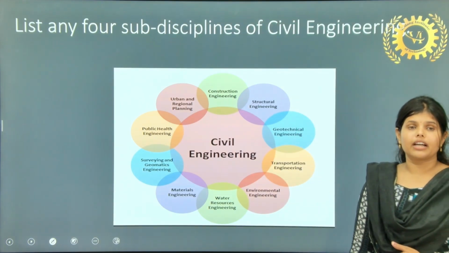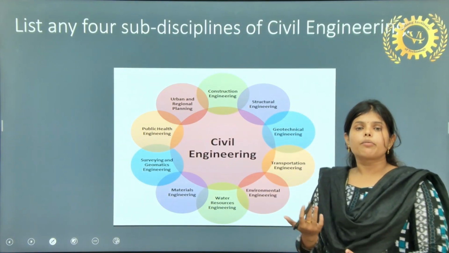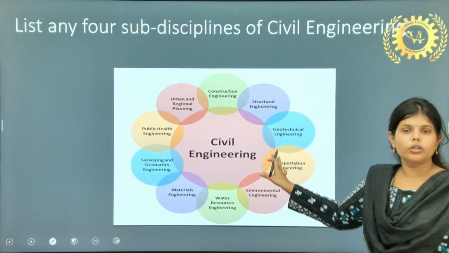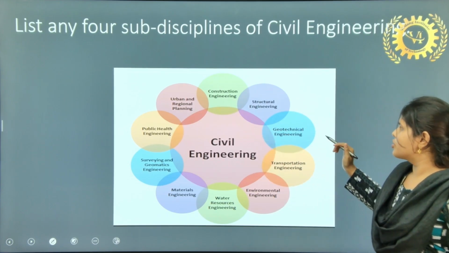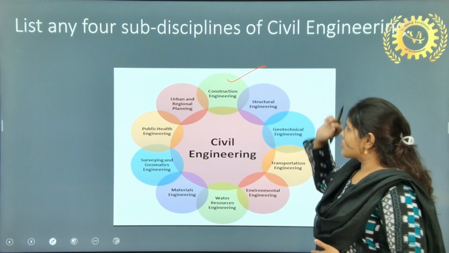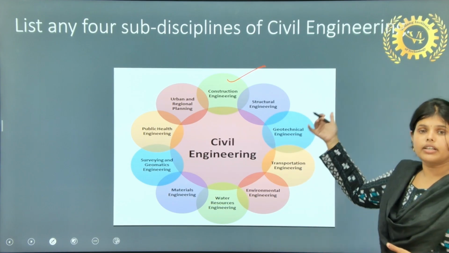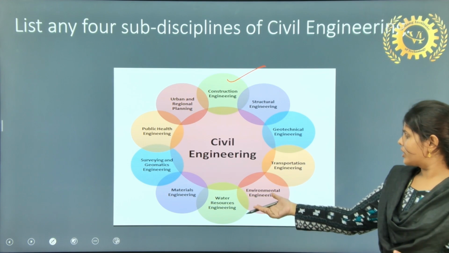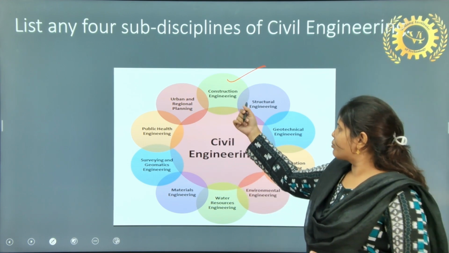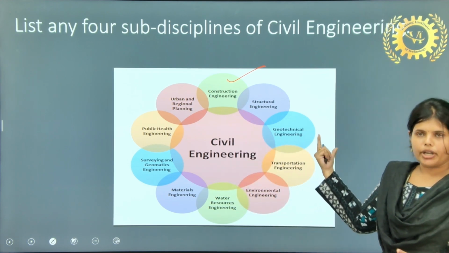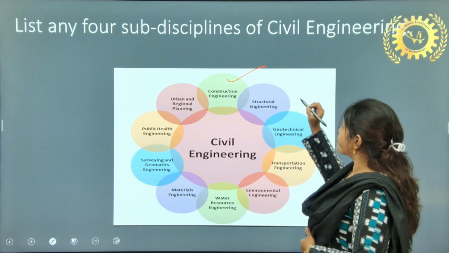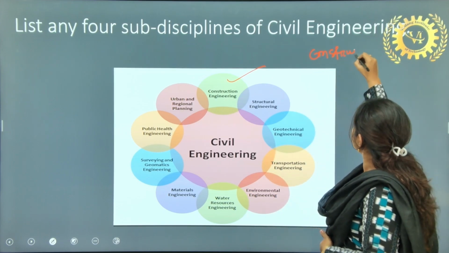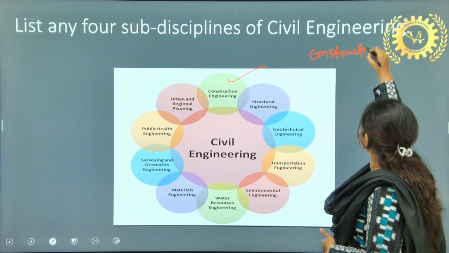Second question, you can have: list any 4 sub-disciplines of civil engineering. Here, I have all the sub-disciplines of civil engineering. First, you can go from construction engineering, structural, geotechnical, transportation, environmental, water resource, material, survey, public health. Let's take one by one. First, you can take construction engineering. So, when you write, start with construction engineering.